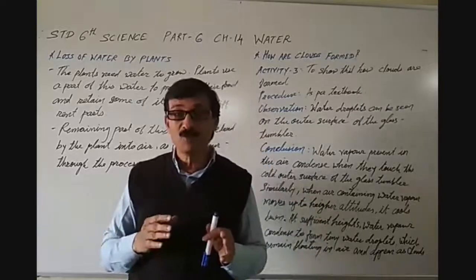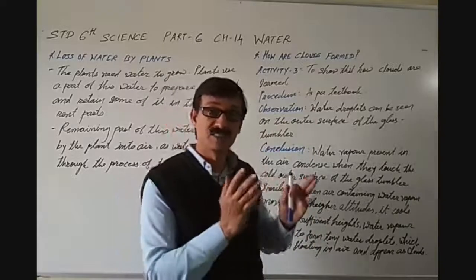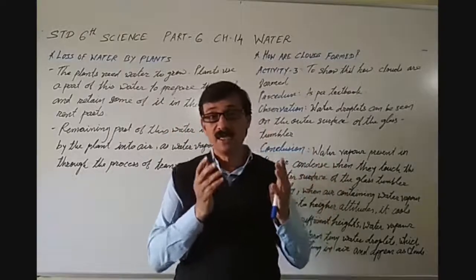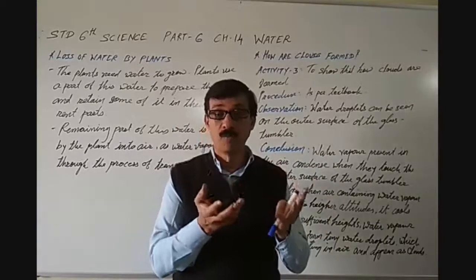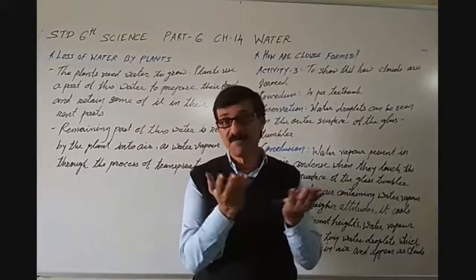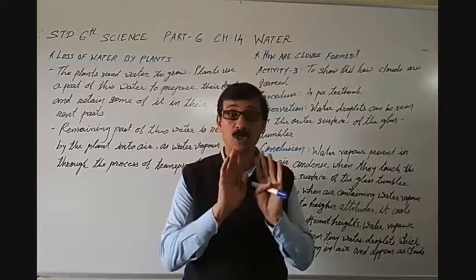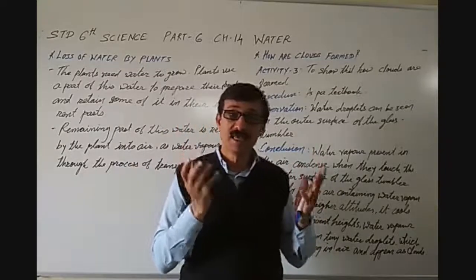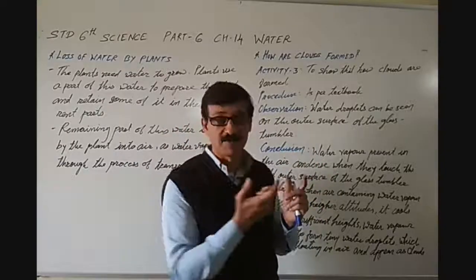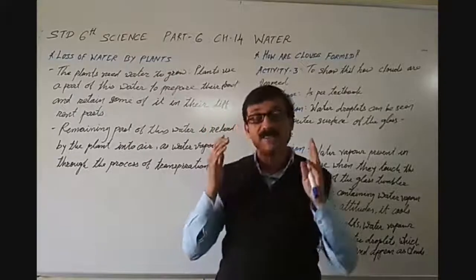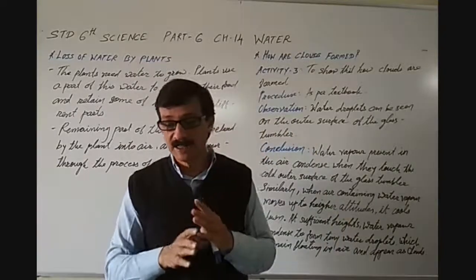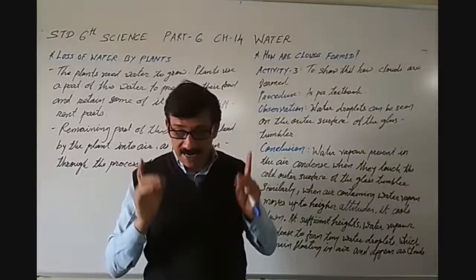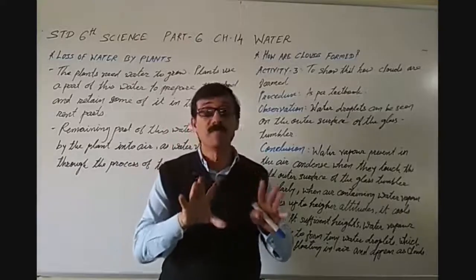We come to know that condensation happens on the outer side of the glass when the cool water was inside the glass. As the surface of that glass was cold, the vapor available in the air condensed on that surface. That's what we come to know, and this process of condensation plays an important role in bringing water back to the surface of earth.